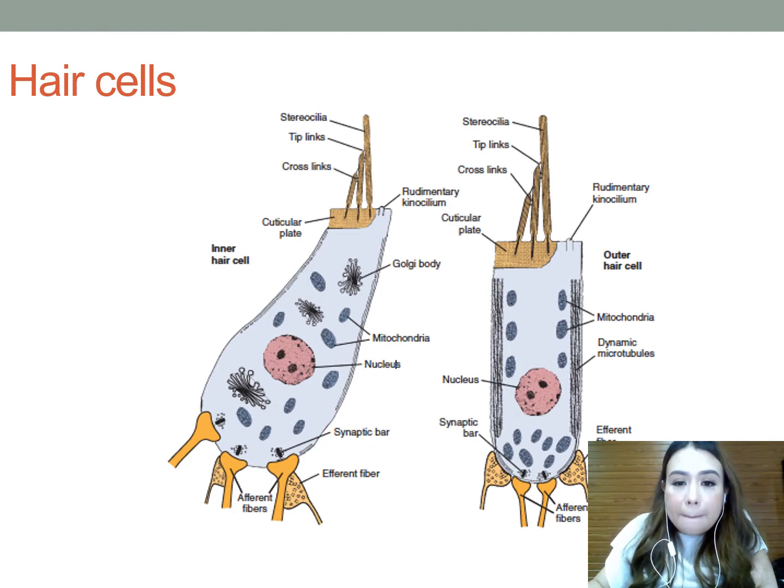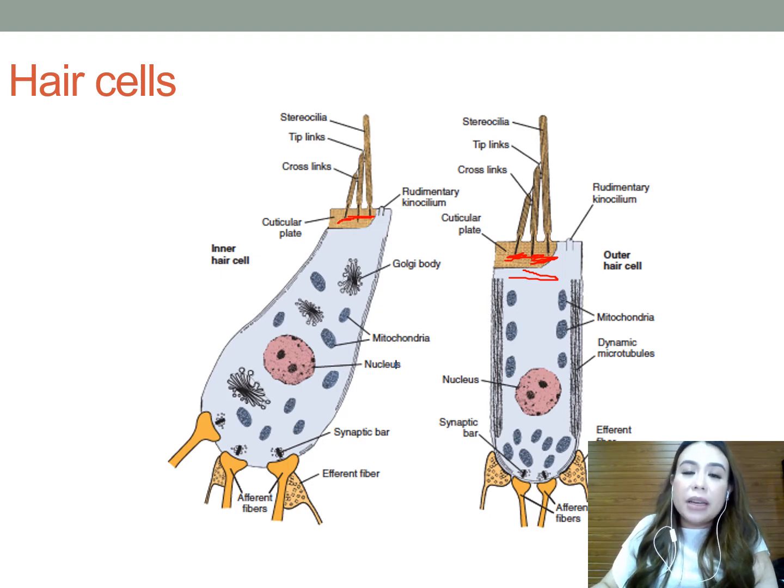So here, this is your cuticular plate. Rooted in the cuticular plate of each hair cell and projecting through the reticular lamina are bundles of actin filaments, known as your stereocilia, stiff hair-like structures that deflect with mechanical disturbances. So, these are your stereocilia. Adjacent to this is a non-cuticular region that contains a rudimentary kinocilium.